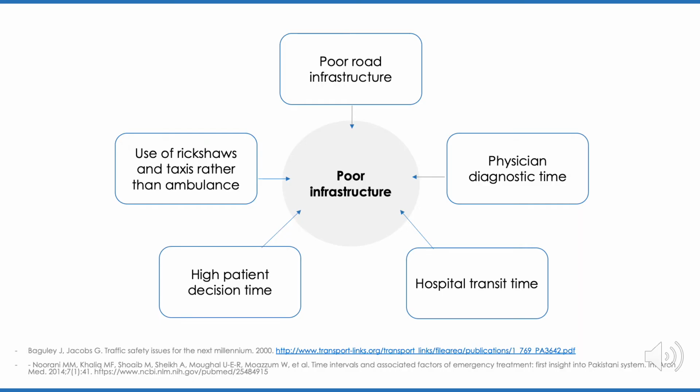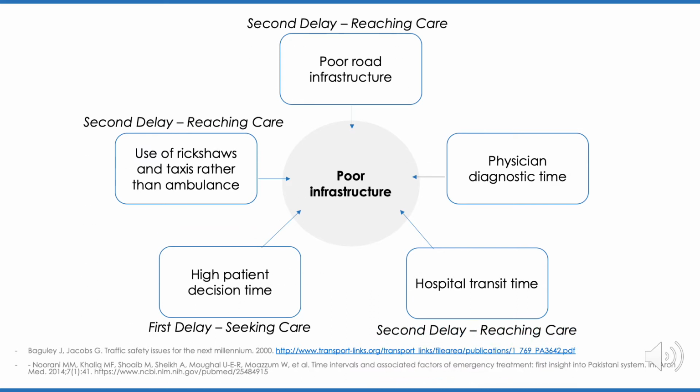From an infrastructure perspective, several issues in the infrastructure lead to delays for patients seeking care. In the first delay, a high patient decision time delays patients who are seeking care. There are several second delays in reaching care. The first is poor road infrastructure that prevents patients from reaching care on time.